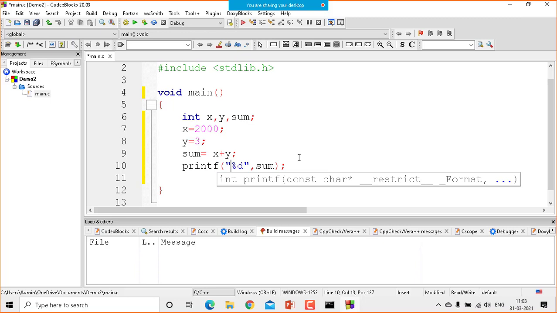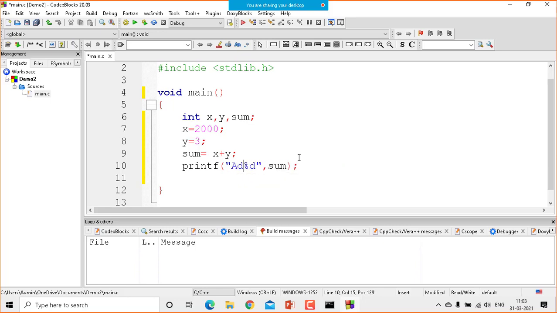I can write anything here, for example, elephant equal to, and it will print exactly like that. But actually what I should write here is the addition of X and Y. Later on we will modify X and Y. Actually I want to write addition of 20 and 3, and if you change it to 20, then 20 and 3 should come.